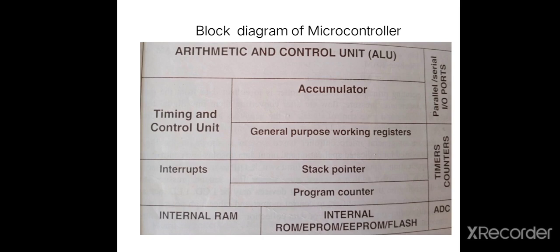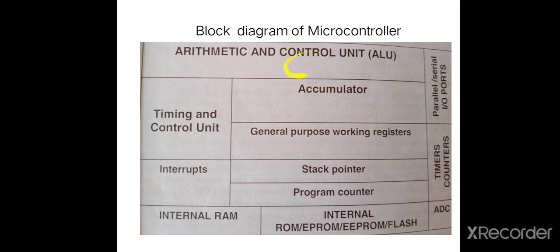In this diagram, this block is the same as the microprocessor block. This block contains the ALU, that is arithmetic and logical unit, the accumulator, general purpose working registers, stack pointer, program counter, and interrupt and timing and control unit.